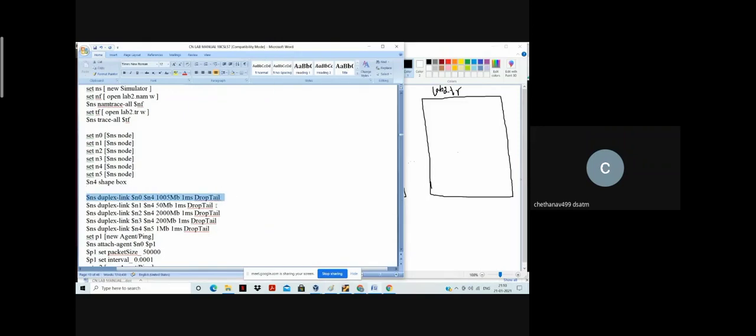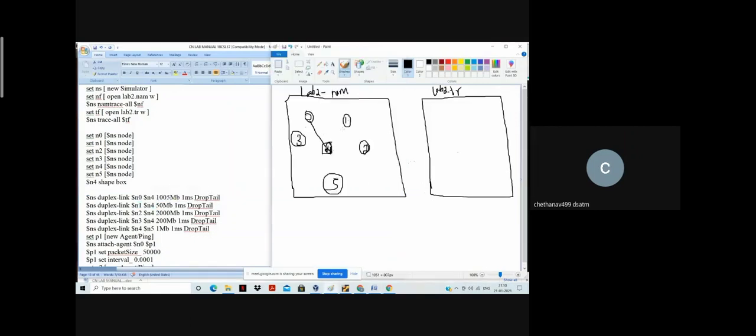In a similar manner, we'll go to the second line, that is node number 1 to 4. 1 to 4, I'm going to provide a link. See here, 1 to 4 with a bandwidth of 50 MB. In a similar manner, node number 2 to node number 4.